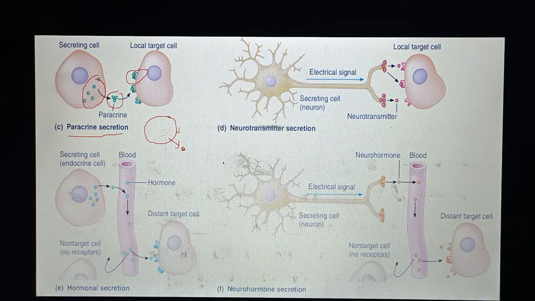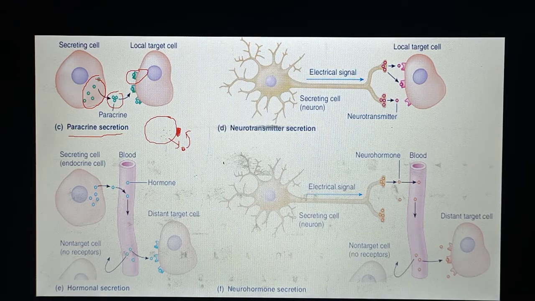If I draw, here are receptors present at the surface of the cell, and these are specific receptors which are present at the surface of the cell, and these bind with a specific molecule. If this molecule comes and binds with this receptor, what happens? This kind of signaling is known as autocrine signaling, and the hormone is known as autocrines.